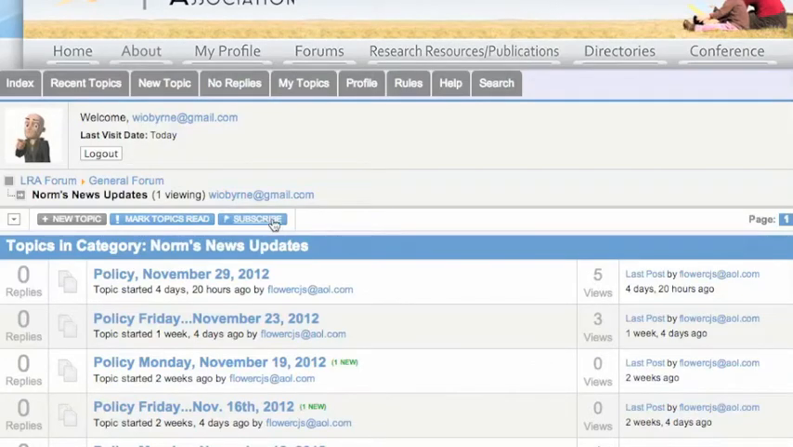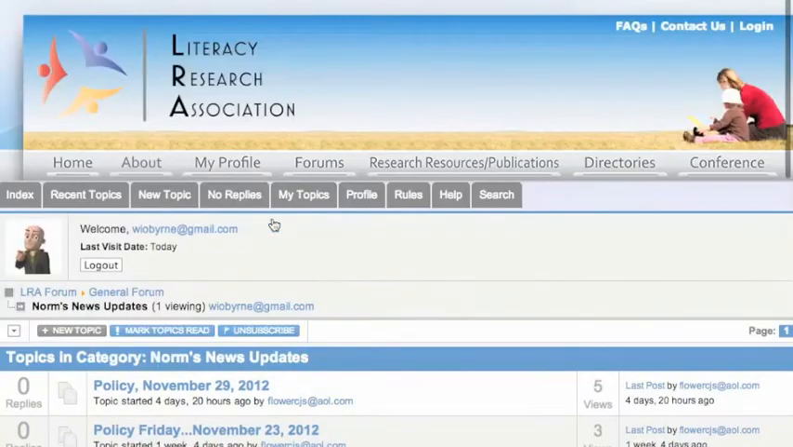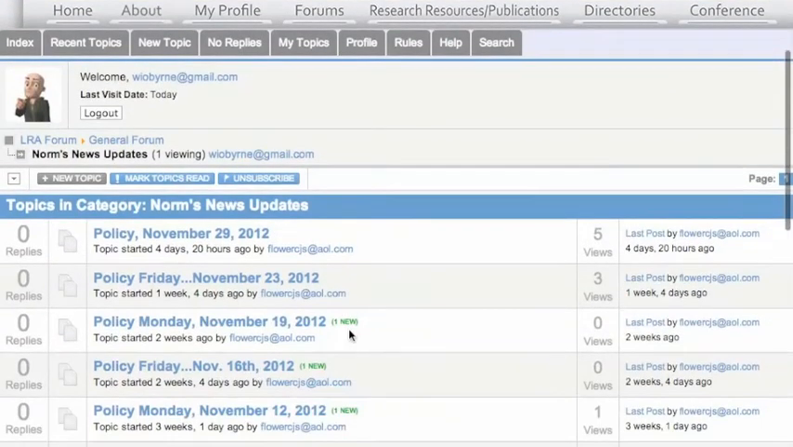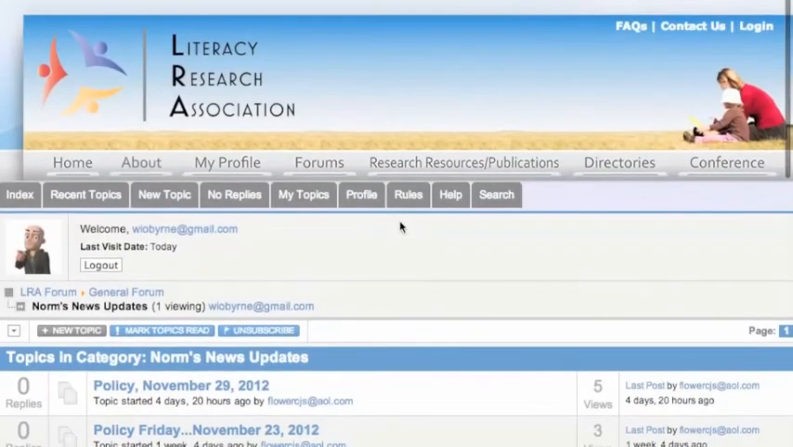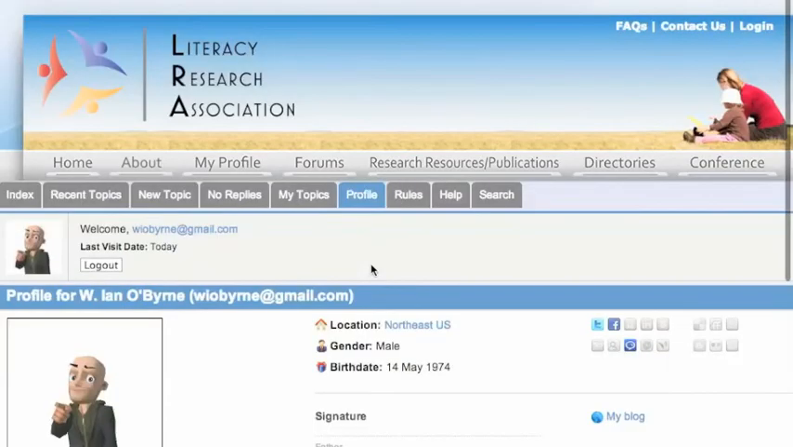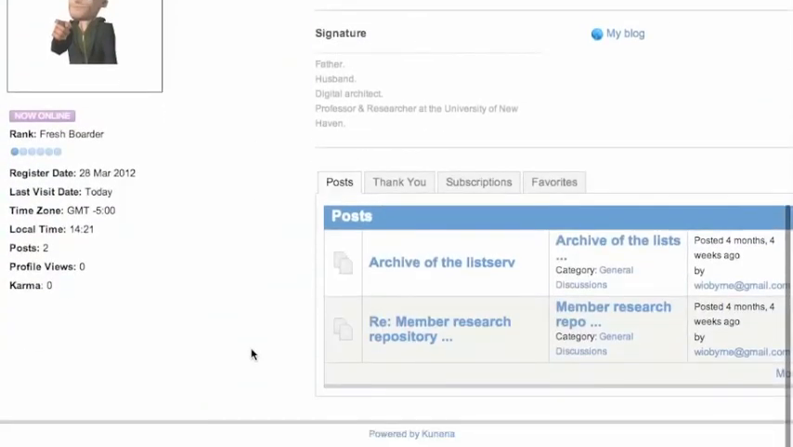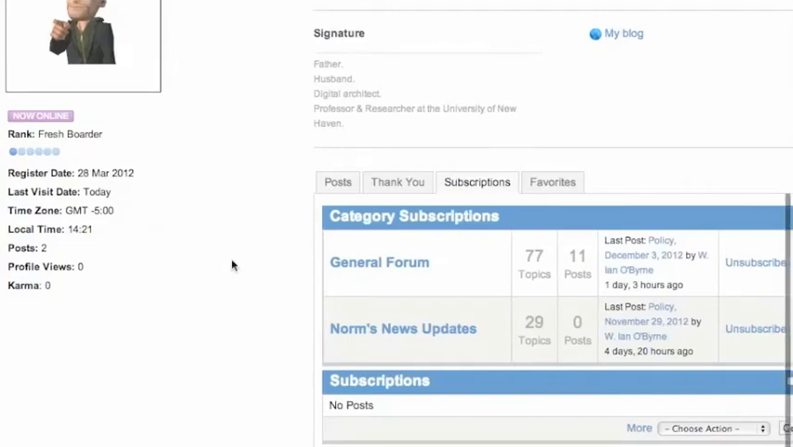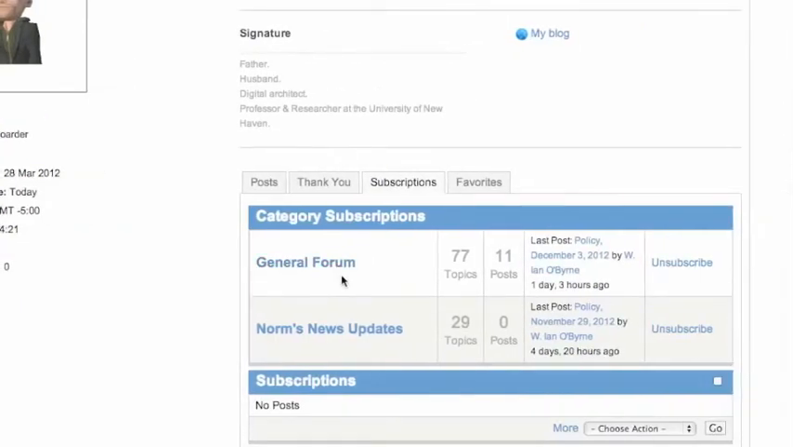What I'm going to do is hit subscribe. A subscription to this forum or this thread will give me an email update, a notification, whenever something's added to this area. That could be something that Norm posts, it could be a reply, it could be another edition, but it's only in this area. The way to double check if this is there and edit the notifications if I want to, is to go up to Profile, scroll down, click on Subscriptions, and now I can see I'm not only subscribed to the general forum, I'm also subscribed to Norm's news updates.